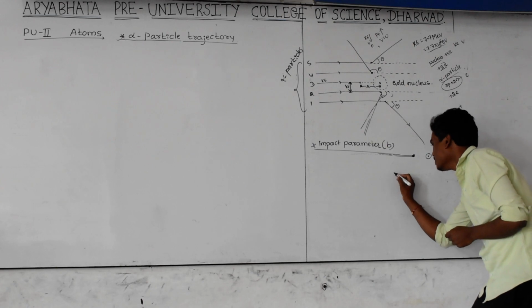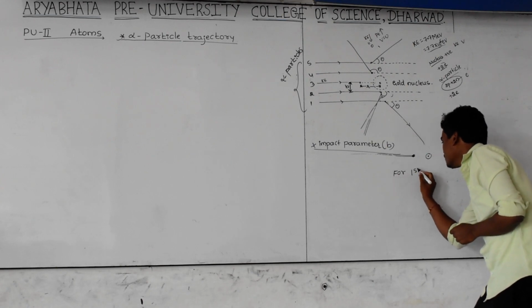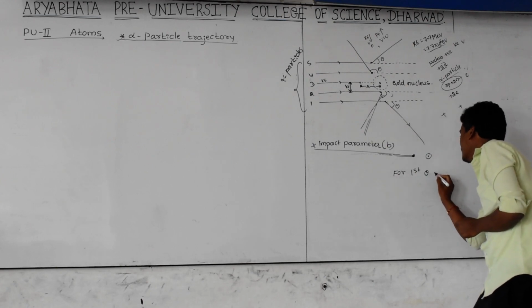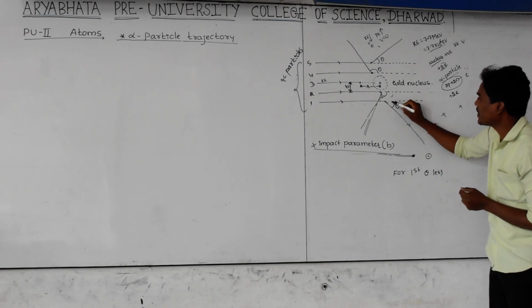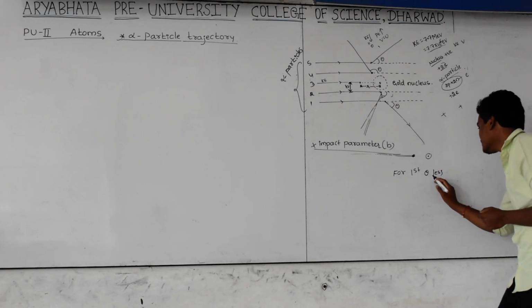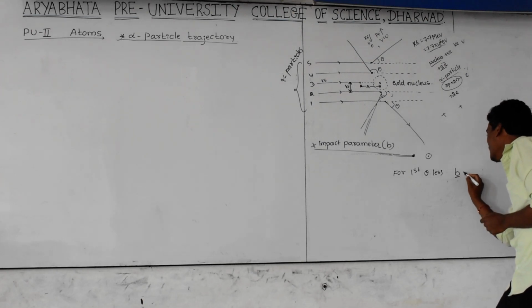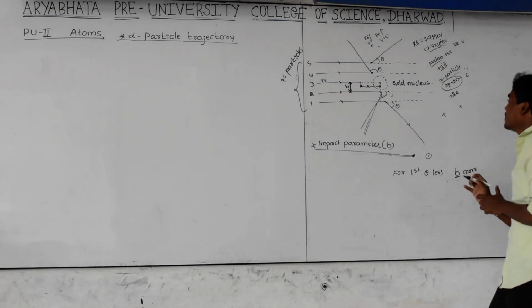For the first particle, theta is less. This is the theta value for the first particle. Theta is less, but the impact parameter b is more. Impact parameter b is more.